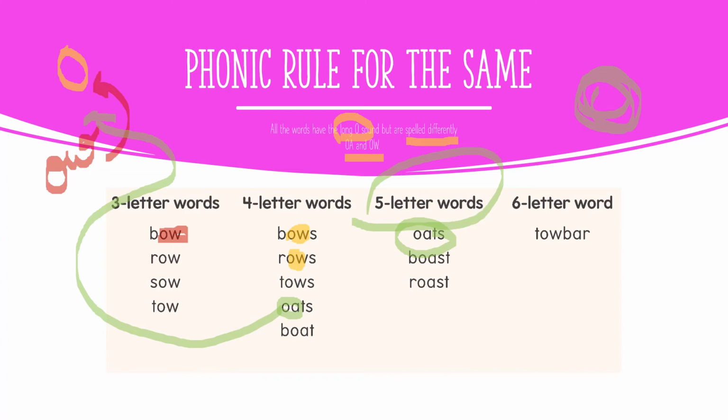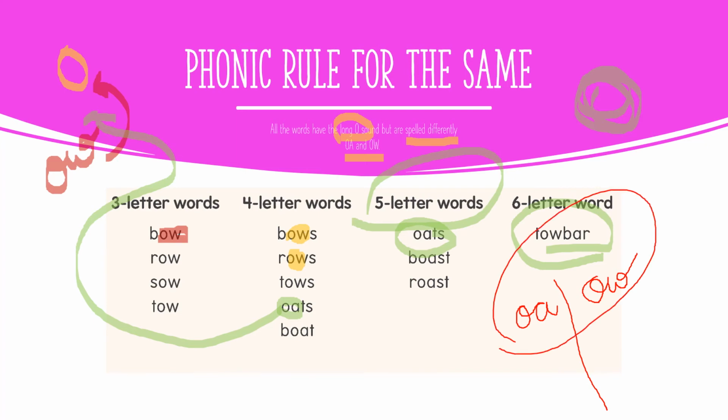6-letter word. I tried to make these words using the letter cards which were there on the previous slide. So it is toe bar. Toe bar. So these are the words. One thing that we need to keep in mind is both the sets of words either had the OA letter team or the OW letter team. But one thing that we need to keep in mind is both of them made a long O sound.